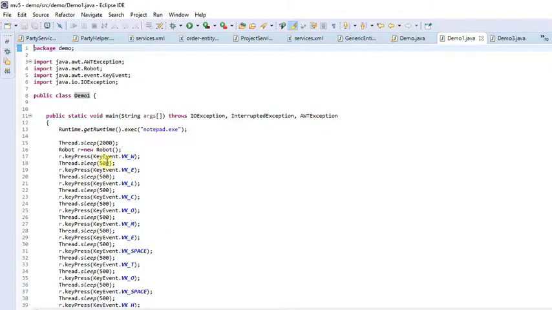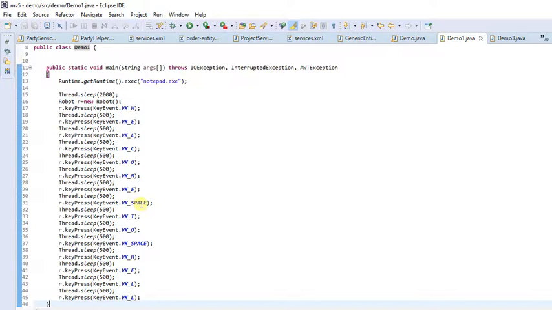That's why 500 milliseconds is put here, and you can see here W-E-L-C-O, then space, welcome space, then 2, space, then hell. So only using this function I have prepared one application which will open Notepad automatically and write something.